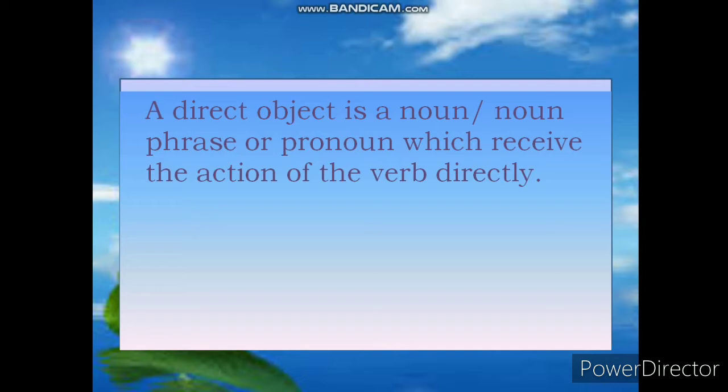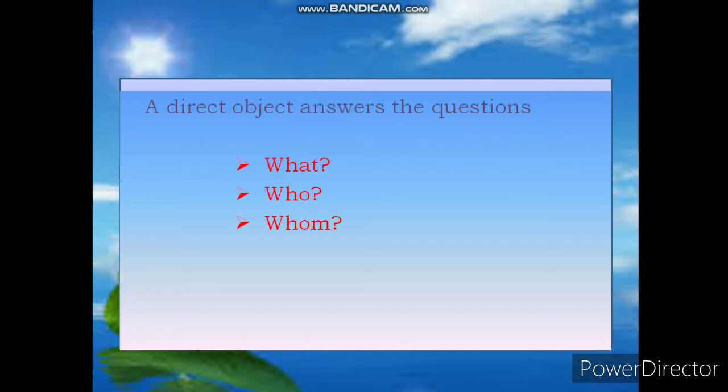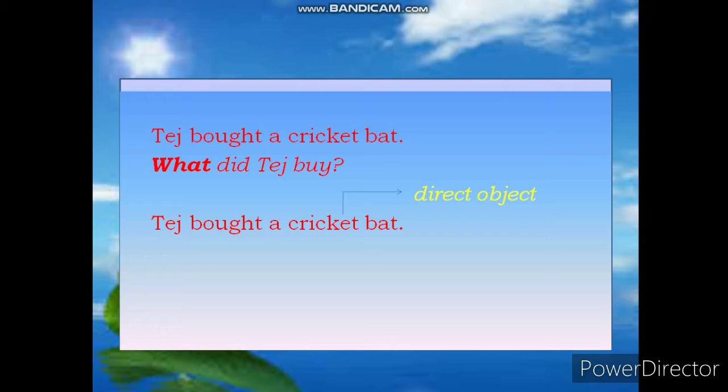A direct object is a noun or noun phrase or pronoun which receives the action of the verb directly. It answers the questions what, who, whom. For example, Tej bought a cricket bat. What did Tej buy? The answer of this what is cricket bat. Tej bought a cricket bat. In this sentence, cricket bat is a direct object.